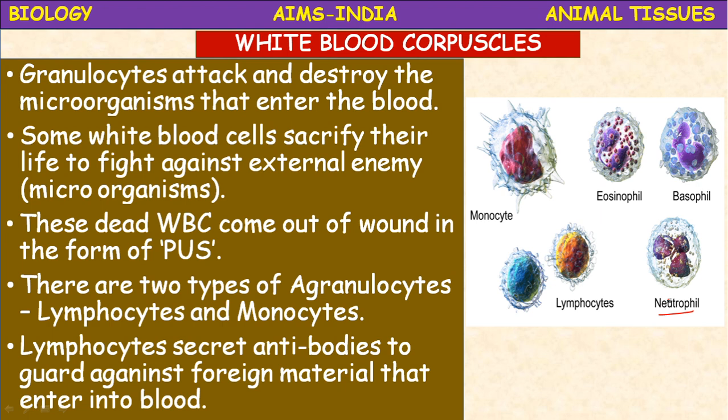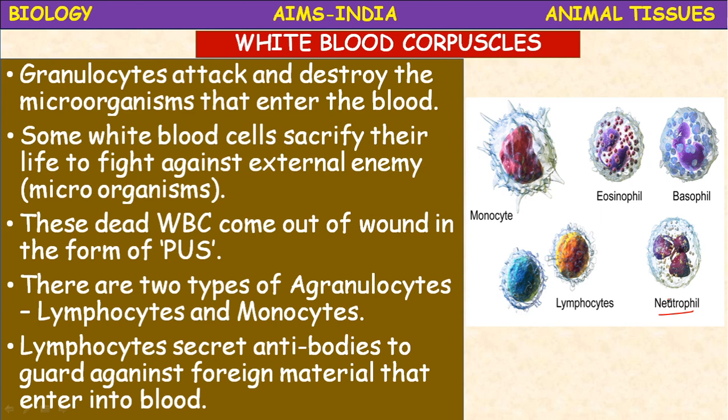The granular white blood cells WBC are neutrophils, eosinophils and basophils, and agranular leukocytes include monocytes and lymphocytes. Monocytes are also called the macrophages and they are also phagocytic in nature. Except basophils. Basophils are non-phagocytic and involved in allergy reactions. At the time of allergy, eosinophils and basophils increase. Eosinophilia occurs when some pollen grains enter into the respiratory tract.